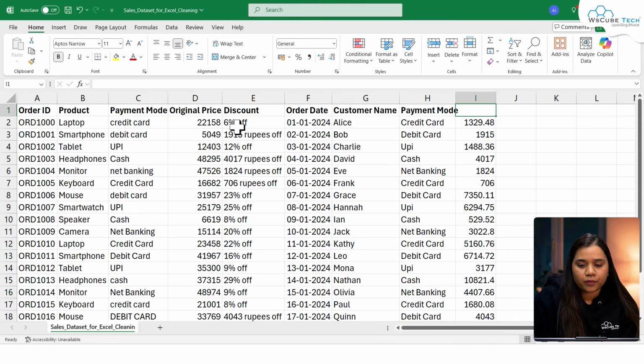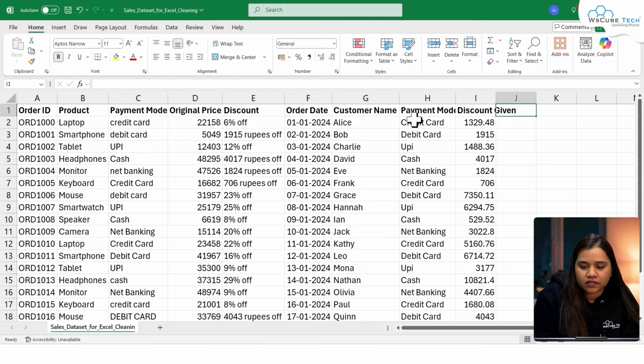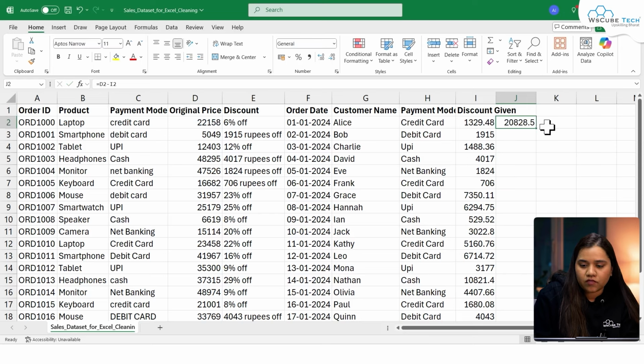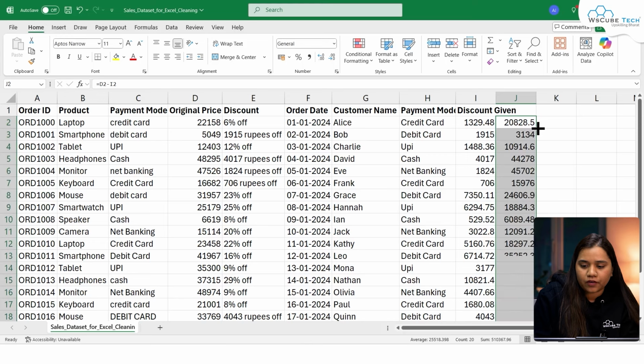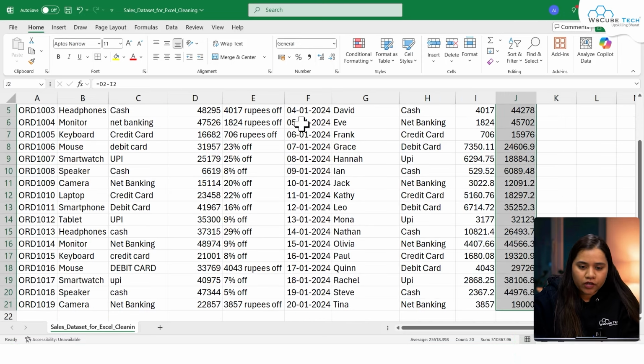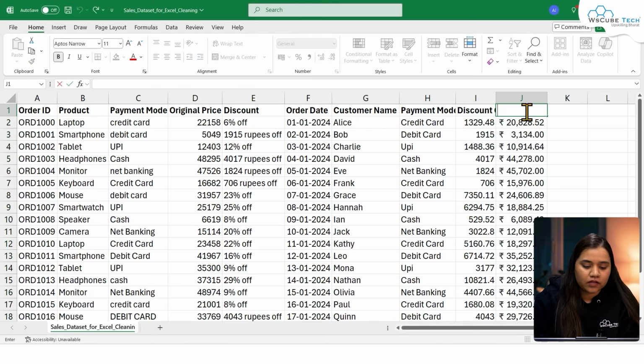Okay, now here this would be our discount amount, or we can also write discount given, and the final price would be the original minus the discount given. So we can directly write is equal to original minus the discount which has been given, and we can just again double tap in here in order to retrieve this data. Moving forward, if you want to also convert it to any of the currencies, you can just go over here and convert it to any currency you want. For example, if the final amount is in rupees, then you can mention it in rupees as well.